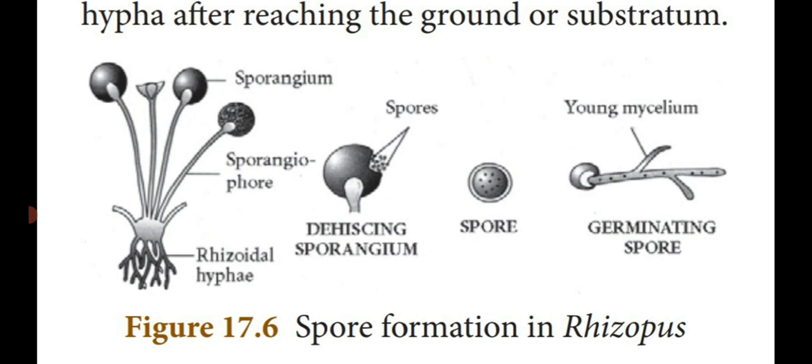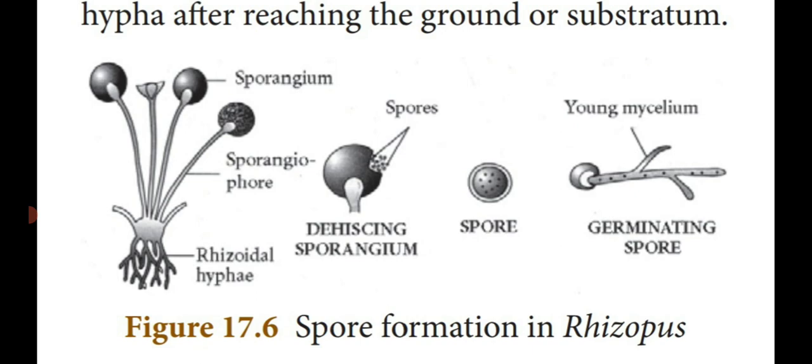Dear students, see the left-hand side diagram. At the base, they have rhizoidal hyphae, that is root-like hyphae. Then they produce a long, slender, stalk-like structure known as sporangiophore. At the tip of the sporangiophore only, they have the oval-shaped body known as sporangium.